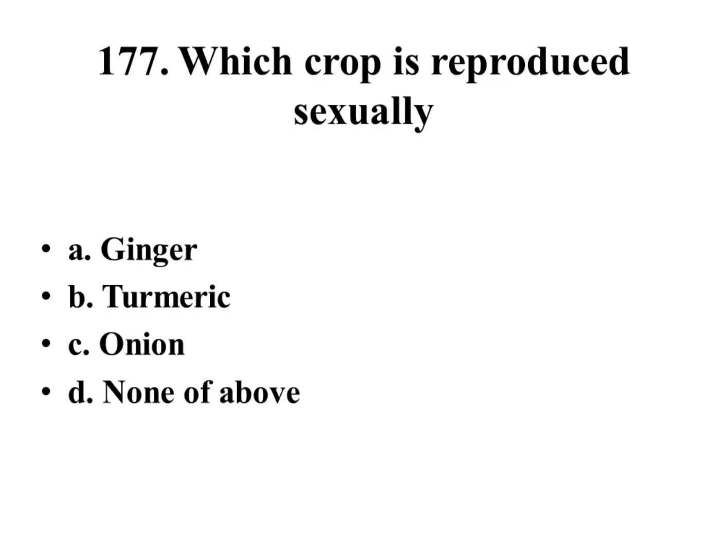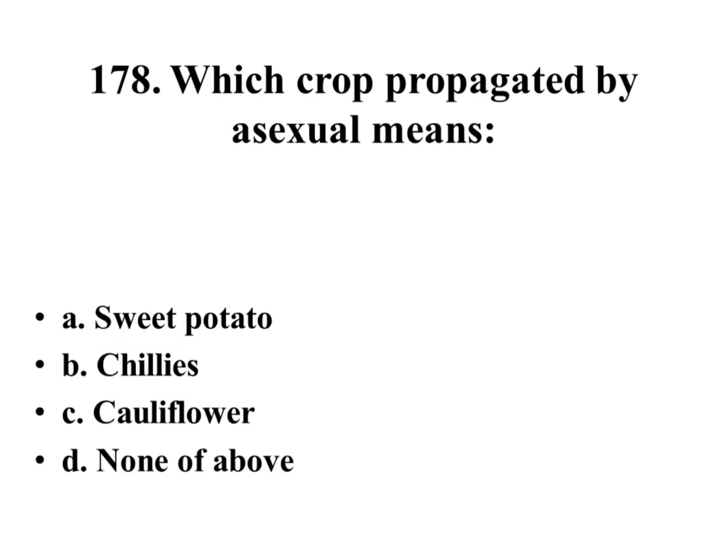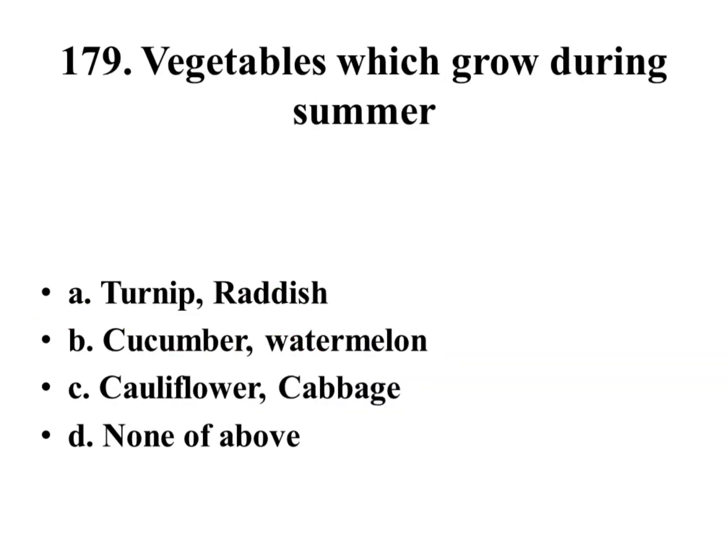Which crop is reproduced sexually? Ginger, turmeric, onion, none of above. Right answer is onion. Which crop is propagated by asexual means? Sweet potato, chilies, cauliflower, none of above. Right answer is sweet potato. Vegetables which grow during summer: turnip, radish, cucumber, watermelon, cauliflower, cabbage, none of above. Right answer is cucumber and watermelon.